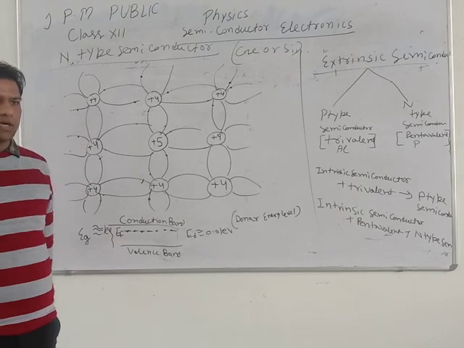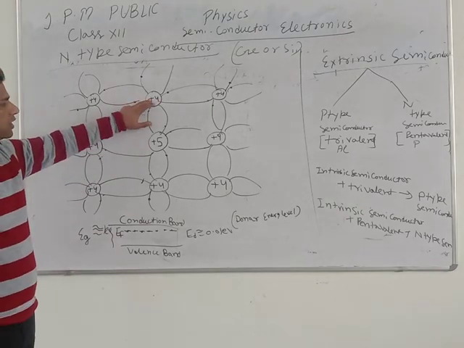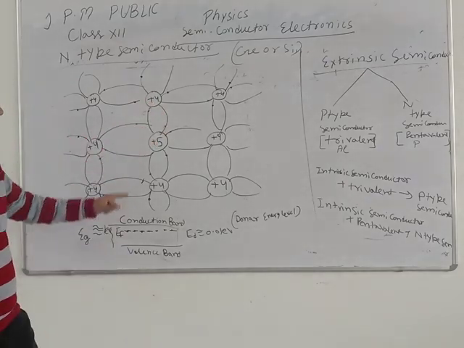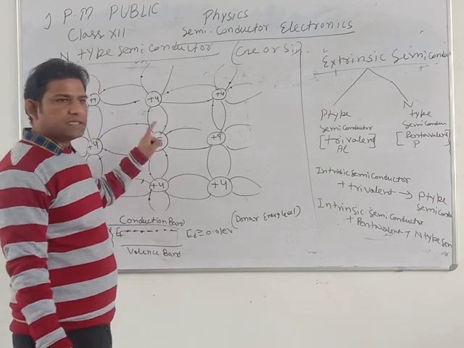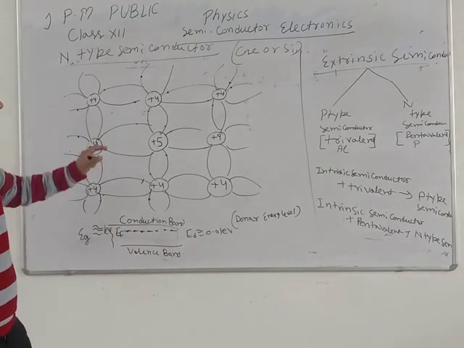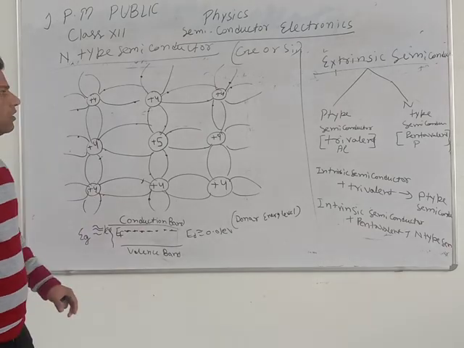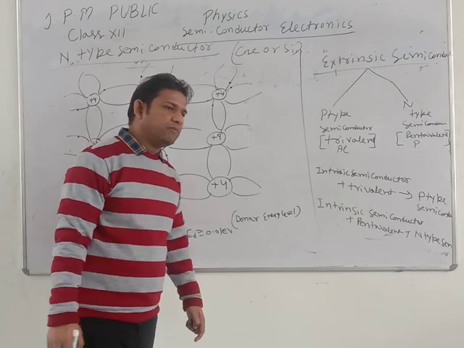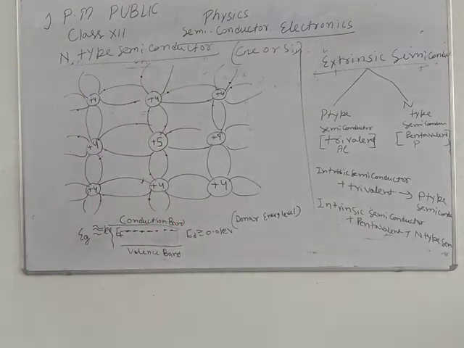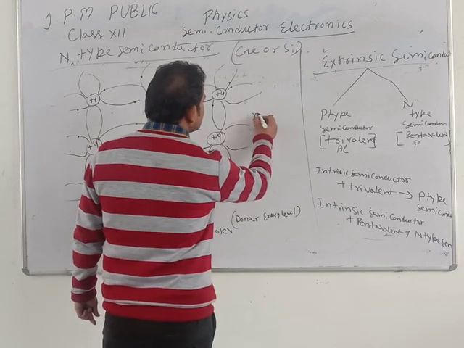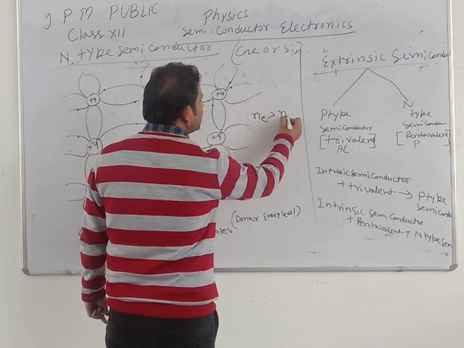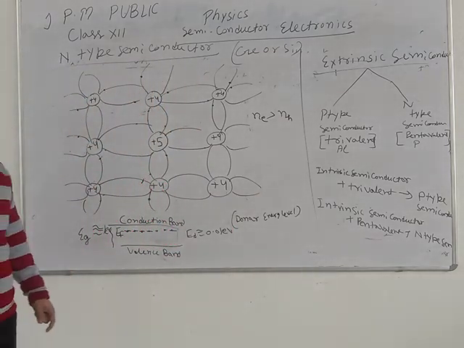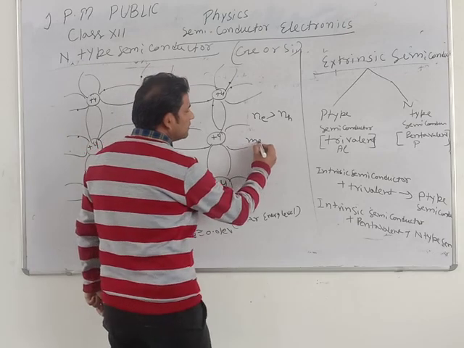For example, phosphorus, etc. So 4 electrons of these and 4 electrons of these form covalent bonds, and after that 1 electron remains, and these are the free electrons. These electrons move and the conductivity of the semiconductor increases. So this type of semiconductor is known as N-type semiconductor. The majority carrier is the one whose number is more compared to the other. In N-type semiconductor, the majority carrier is electron.